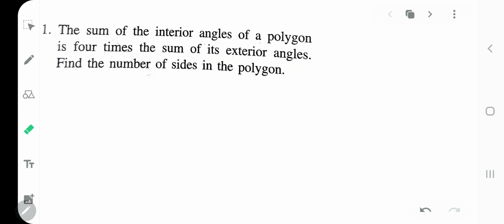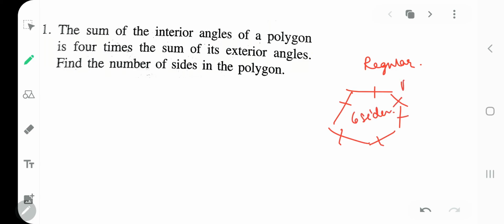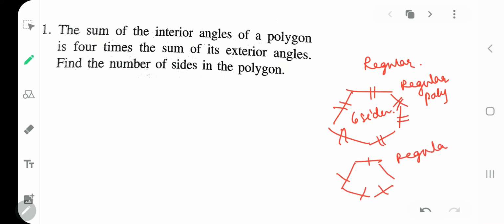Now, in that rectilinear figures, if you remember in our grade 8, we have done about polygons. What is a regular polygon? Any closed structure, if I draw like this, 1, 2, 3, 4, 5, 6, this is a six-sided polygon. And if I call it a regular polygon, that means all its sides are equal, so it will be called a regular six-sided polygon. Similarly, if I draw a five-sided one, it will be called a regular pentagon.